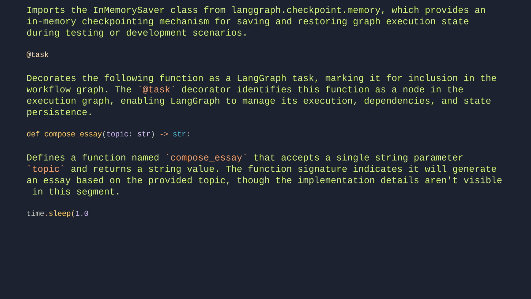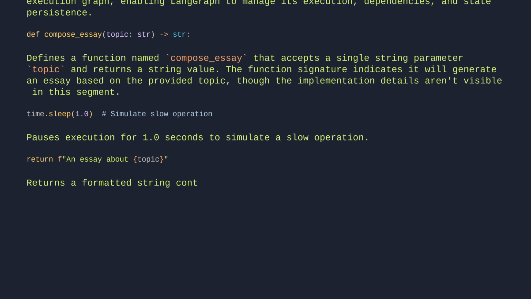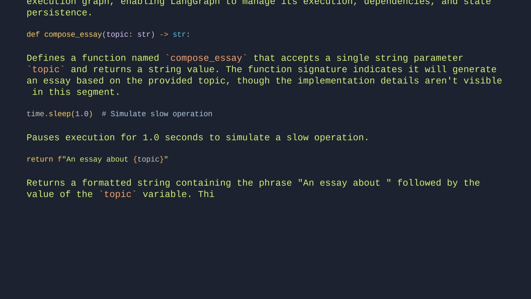time.sleep(1) # simulate slow operation. Pauses execution for 1 second to simulate a slow operation. return f"An essay about {topic}". Returns a formatted string containing the phrase "An essay about" followed by the value of the topic variable. This creates a simple title or description string that incorporates the provided topic.